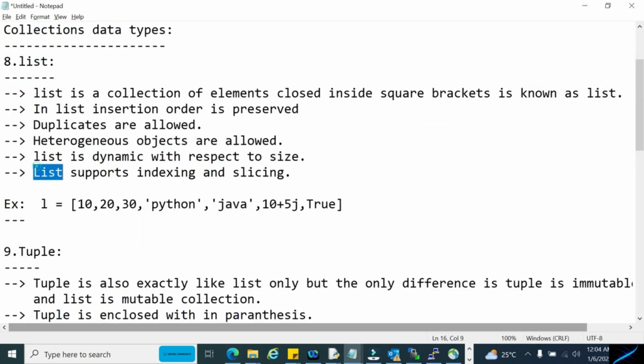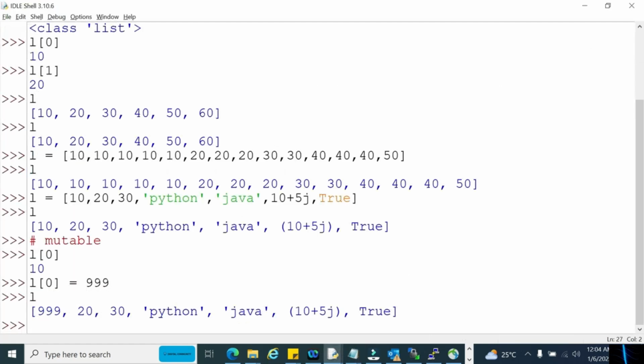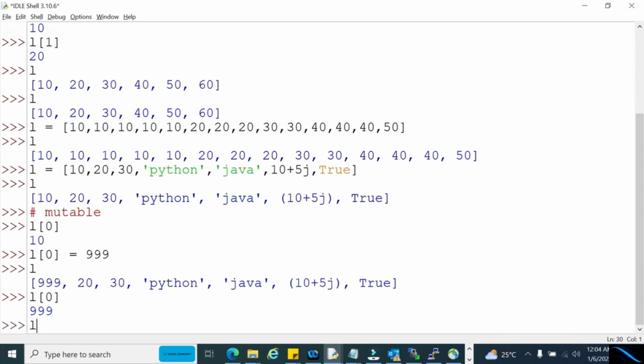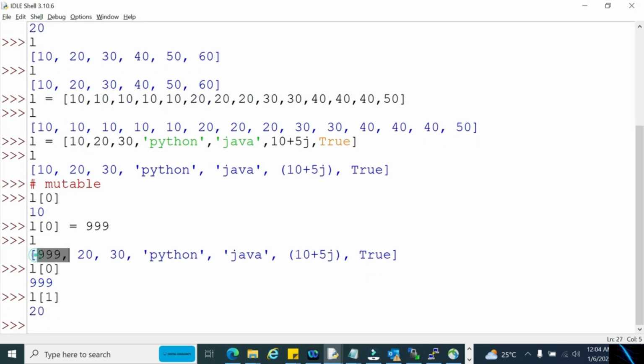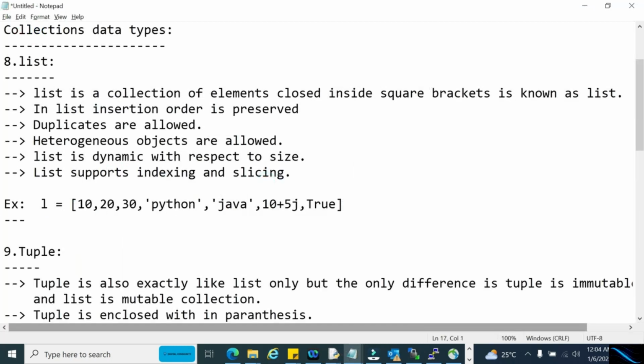Next thing we want to discuss here is that list supports indexing and slicing. As I already told you in the previous videos, indexing and slicing is the way of accessing elements. At the zeroth index we have 999, and at index one we have 20. Like that we can access elements present in a list by using indexing and slicing. I hope all of you understand all these points with respect to list. So basically list is a collection of elements, and it is mutable.